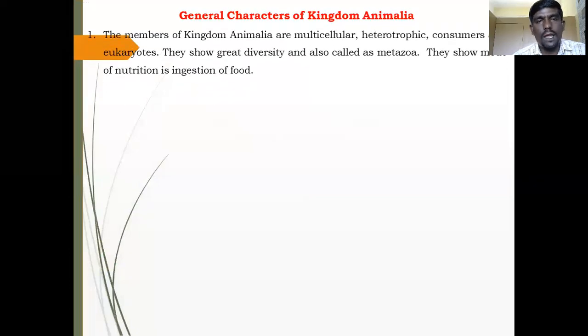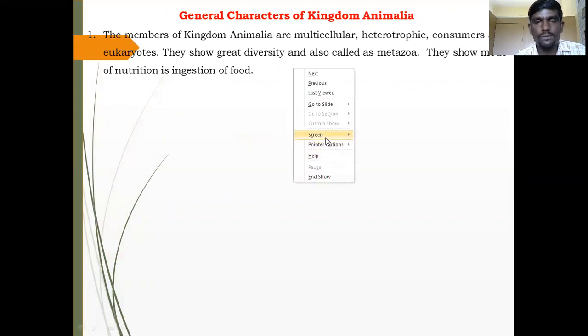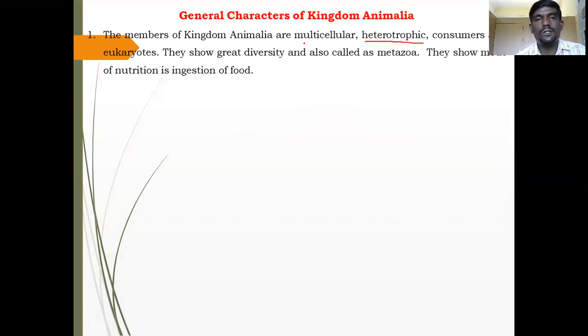The members of kingdom Animalia are multicellular. The second most important point is that they are heterotrophic, and the last one is that members of kingdom Animalia are consumers and eukaryotic.